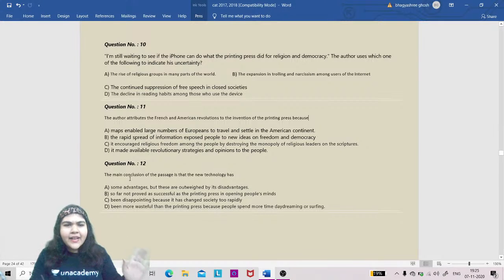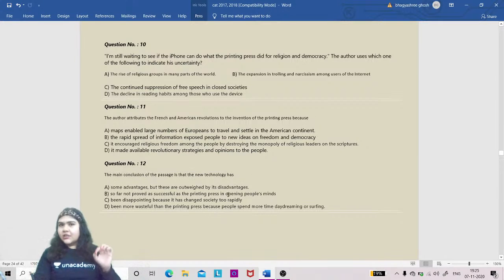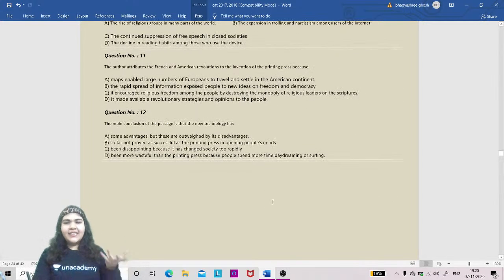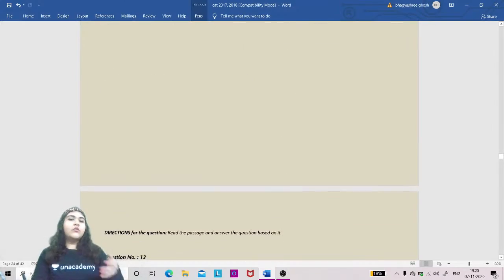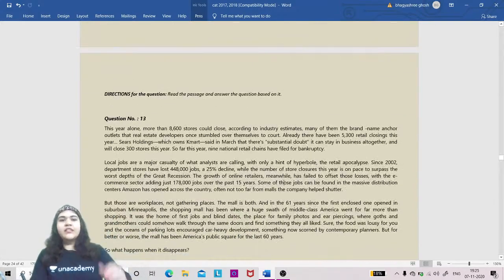Question number 12: the main conclusion is that the new technology has what? At least there are two critical questions, but four factual. This is the RC that has to be done. If you miss this kind of RC, these are the sweet and easy RCs, isn't it? Chalo, let's move to the next question, the next RC.